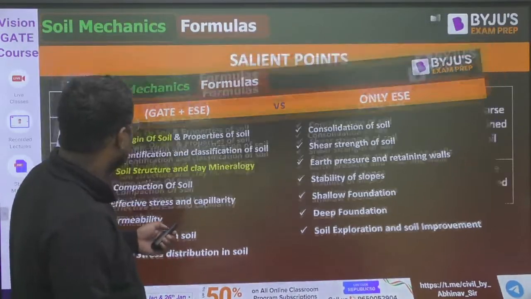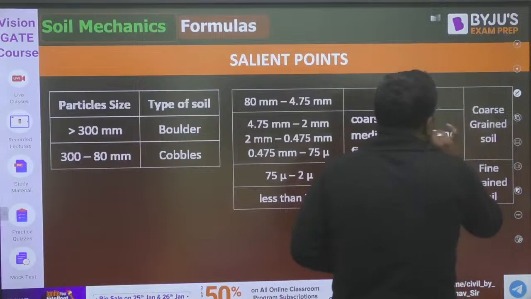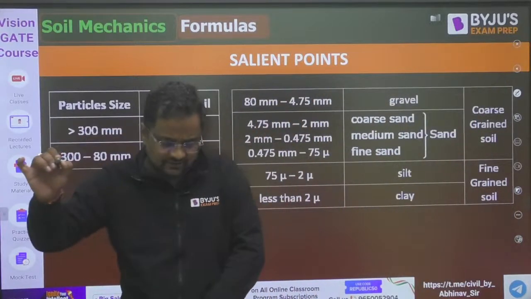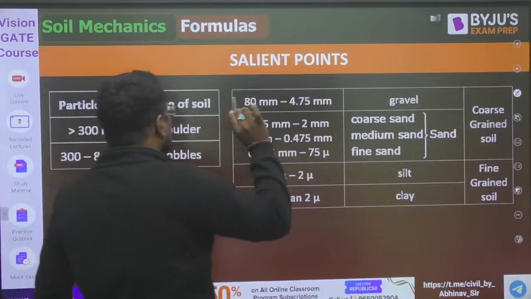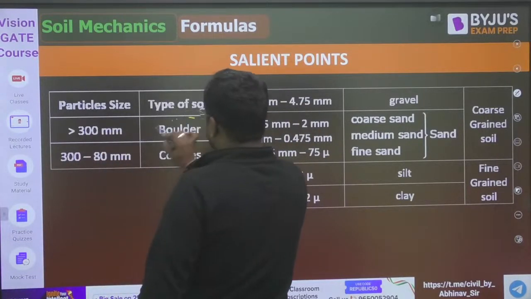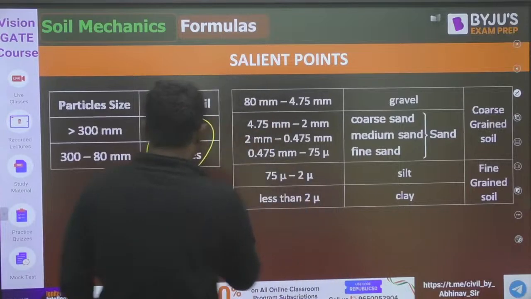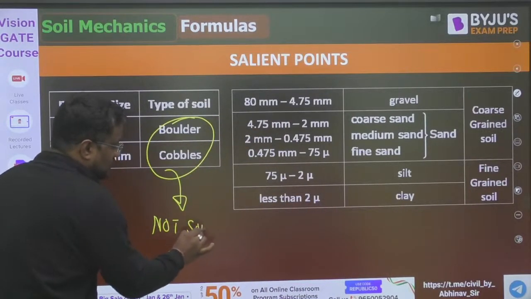Now first of all, let me tell you the diameters. Of course, GATE will not be asking the direct diameter, but some state service examination or PSU may ask. First of all, anything less than 80 mm is soil. Boulders and cobbles, of size greater than 80 mm, are not considered to be soil.